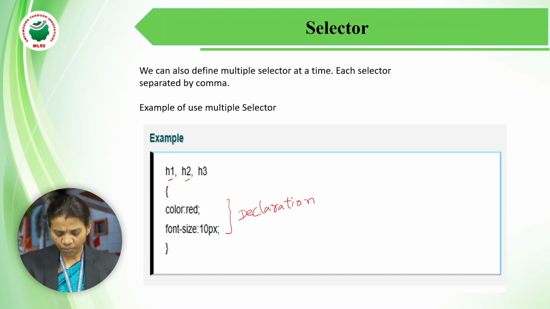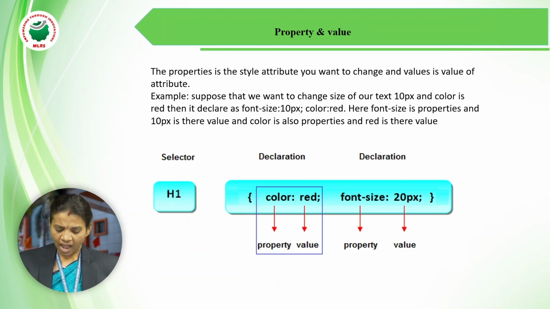The declaration contains a property followed by the value. What is meant by a property? After the selector, you start your declaration with the opening brace. In between the opening brace and the closing brace, the part is called the declaration part. This part contains property, colon, followed by the value, ending with a semicolon. If you want, you can give more properties, meaning along with a number of attributes, we give a property as well as a value.